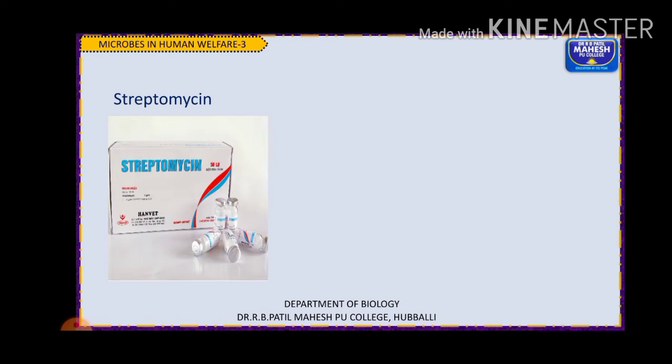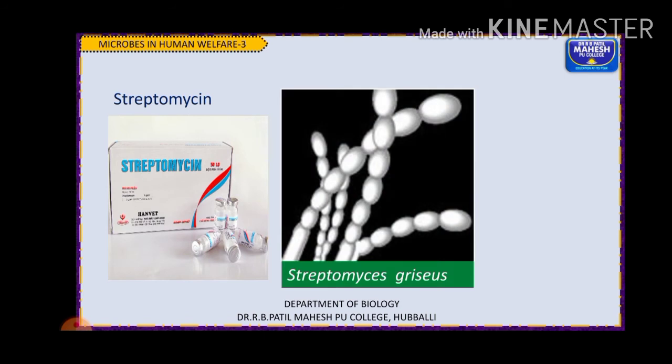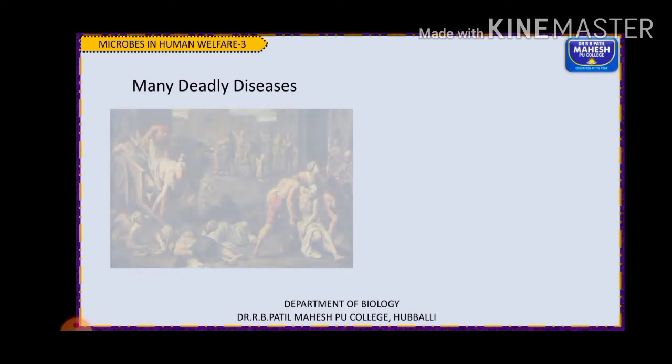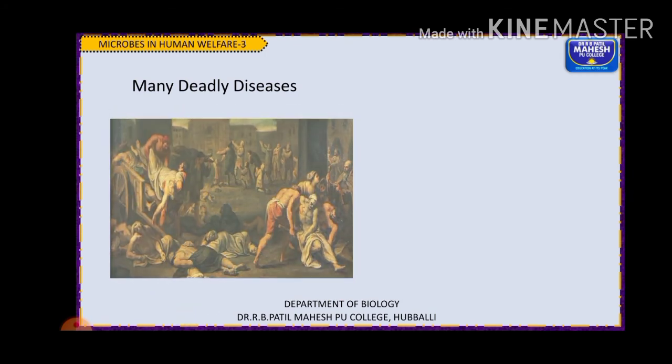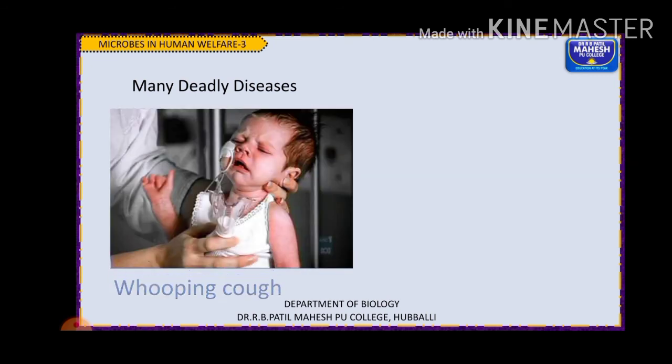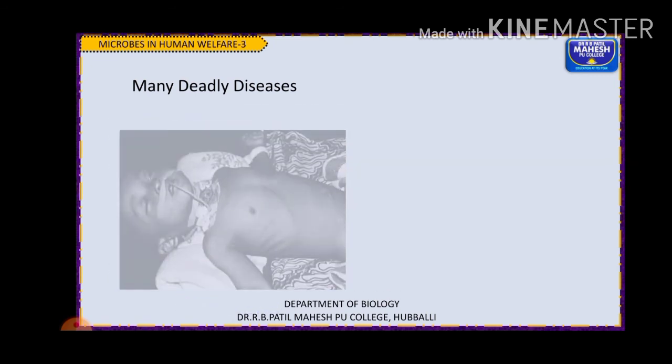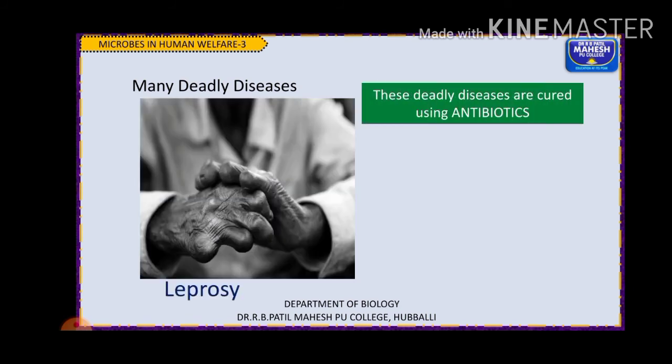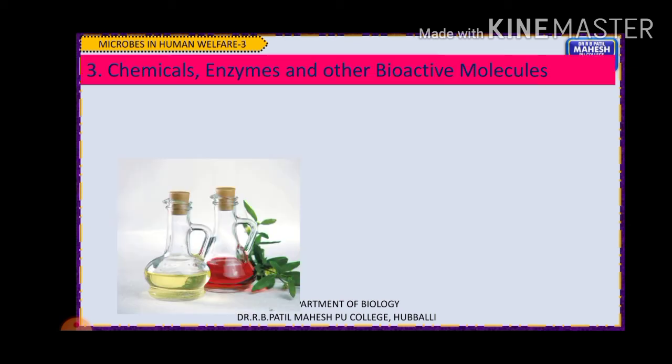Streptomycin was extracted from Streptomyces griseus. Different types of fungi and even bacteria are used for preparing these antibiotics, which are used for treating many deadly diseases like plague, whooping cough, diphtheria, leprosy. Many bacterial infections are treated using antibiotics.